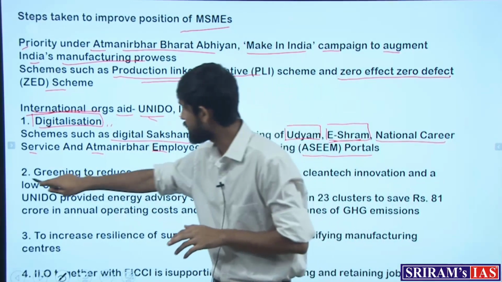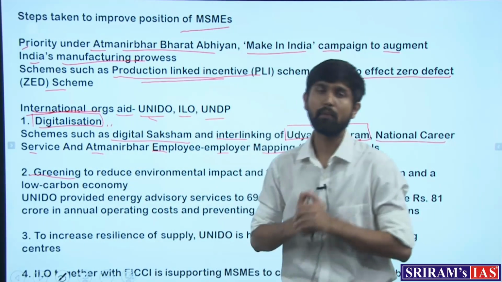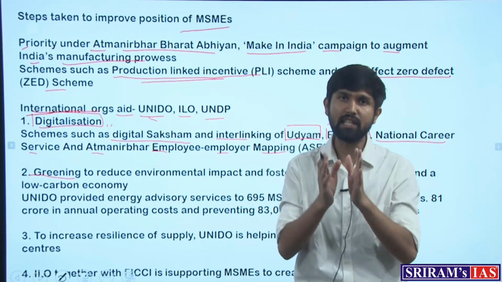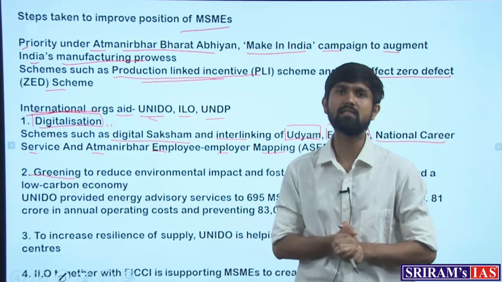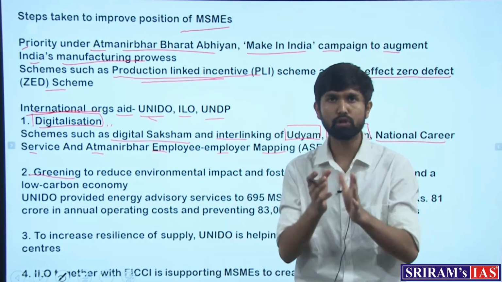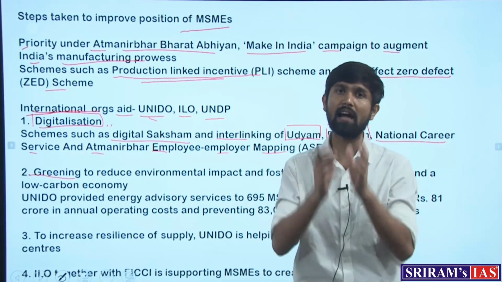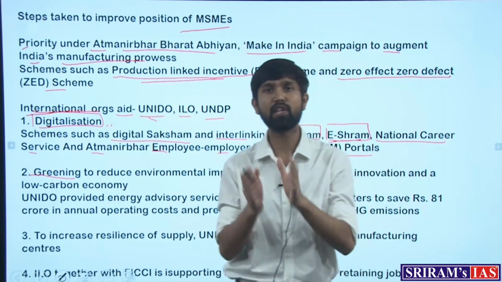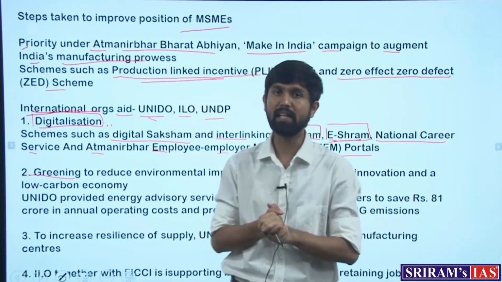Then the second step they talk about is greening, which means that in all the processes that MSMEs carry out, they need to take care of the environmental sustainability factor. Those processes need not have an adverse impact on the environment, and for this, processes which are environment friendly need to be taken care of.